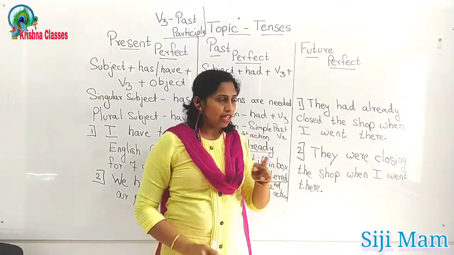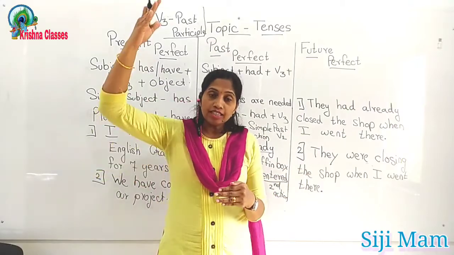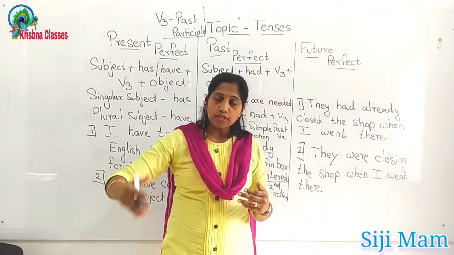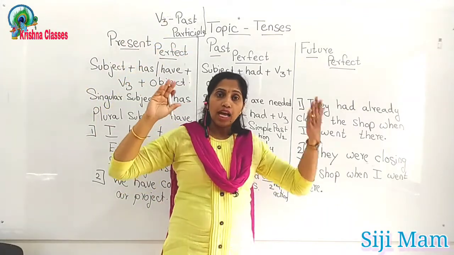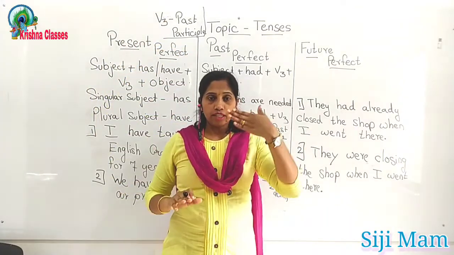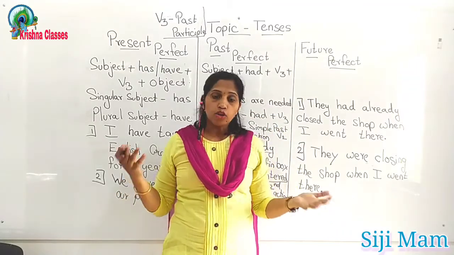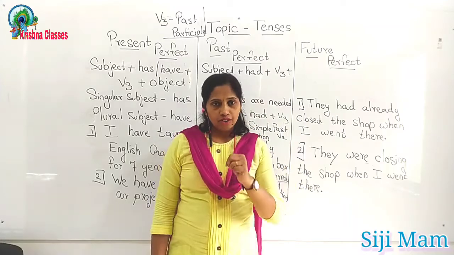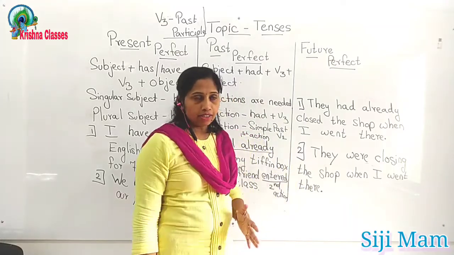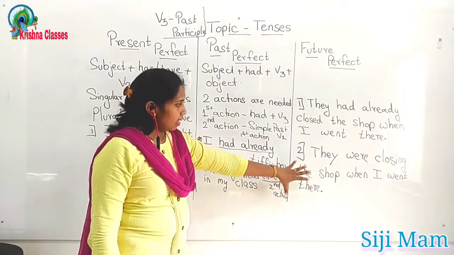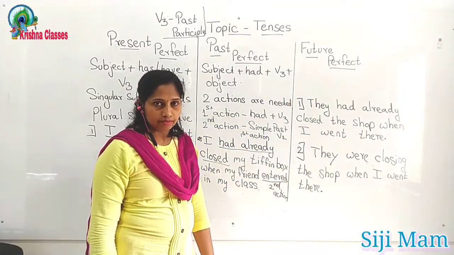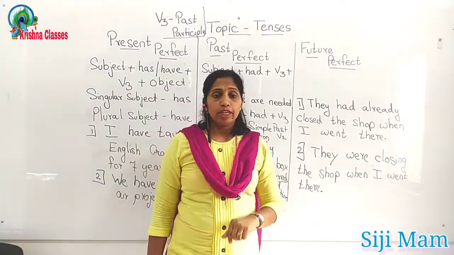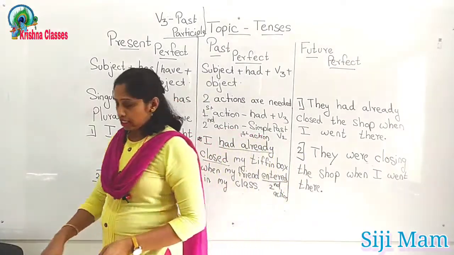Are you getting the difference? So in the second one, the shopkeeper is there and he is closing the shop. And in the first one, the shopkeeper had already closed and went to his home and then I went. So what can I do? The shopkeeper is not there, so the shop is closed. This is the difference. Okay. You might have understood past perfect tense and this is past continuous tense. Two actions are needed in this, as well as V2, that is simple past tense. So I will just erase this.